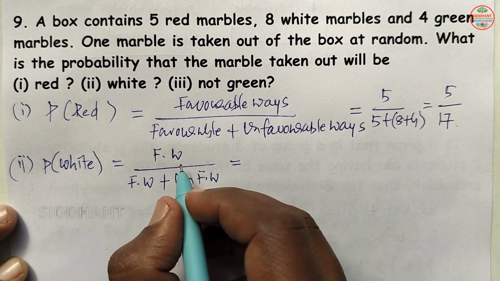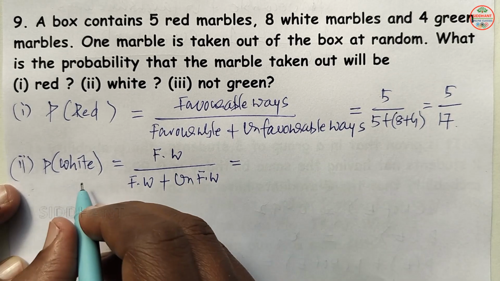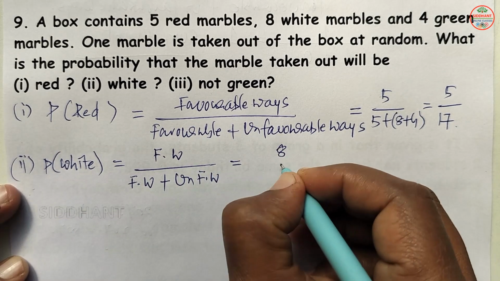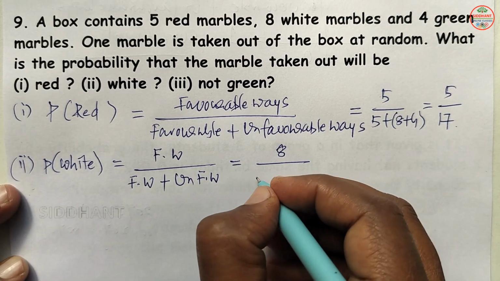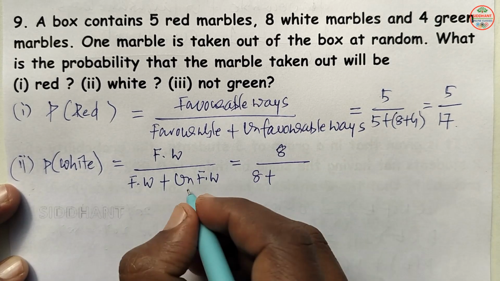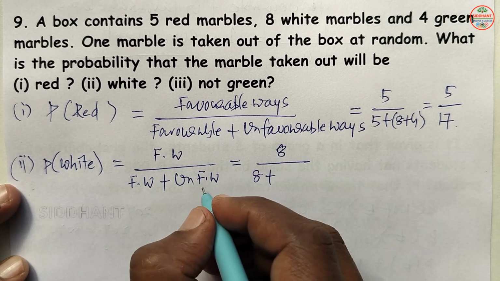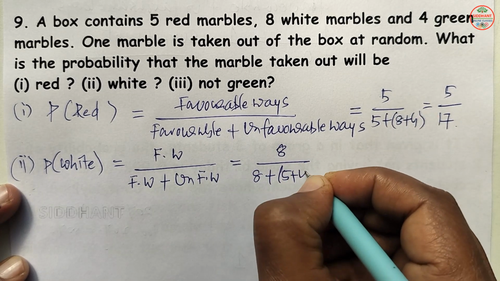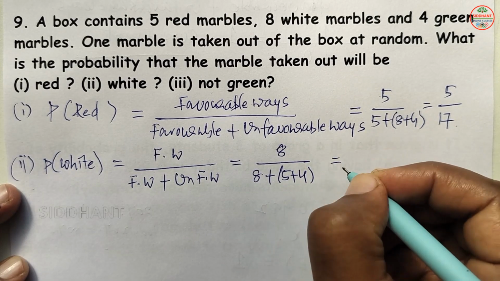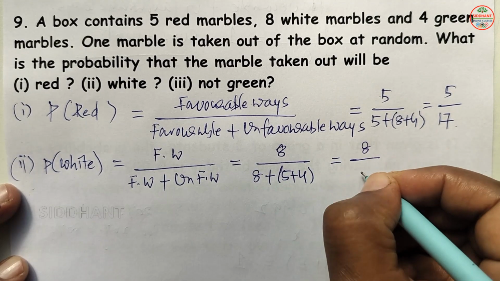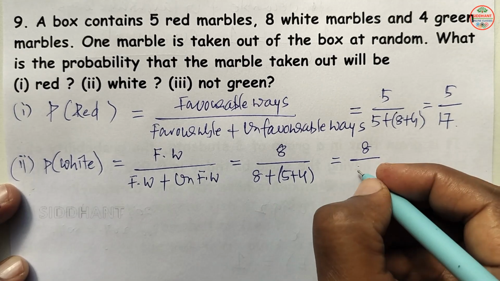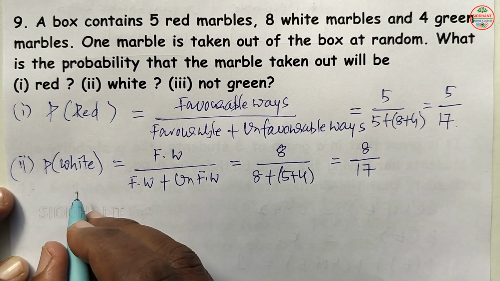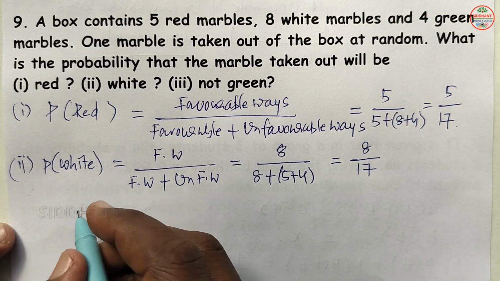So what is the chance of getting the white ball here? That means 8 here, and the denominator favorable ways 8 here. Not getting the white ball, that will be 5 plus 4 here. 5 plus 4 will be 9 here. So that is equal to 8 by 8 plus 9, which will be 17 here. So this will be the probability of a white ball here.